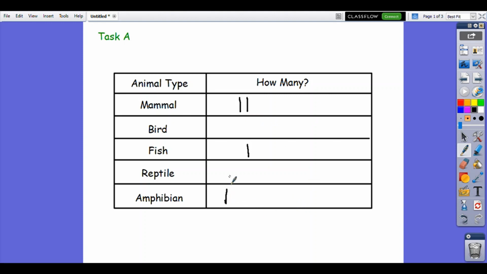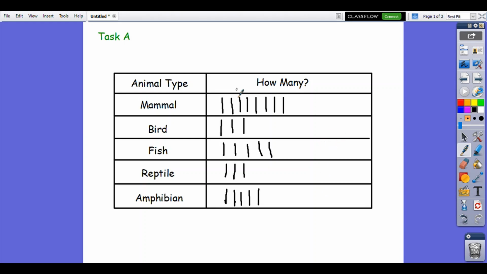So let's pretend I'm asking lots of people. We had 3 votes for reptiles when I checked, and I had, gosh, 5 votes for amphibians. If you're a year 1, you might know how to tally, in which case that's okay. You can record in groups of 5 if you know the way to do it across. But year R's, we haven't learned that, so we're just going to focus on this type of recording today. And then my mammals, I think quite a lot of people would like those because they're so adorable and fluffy, so that was quite a popular one. I know that my husband's mummy really likes birds, so I'll put her down for birds. There we are. Right, let's put another one on there.